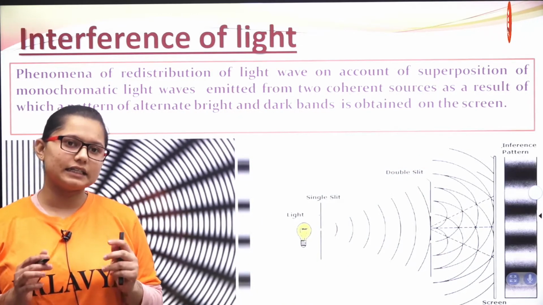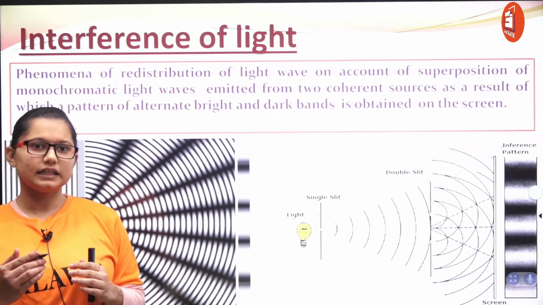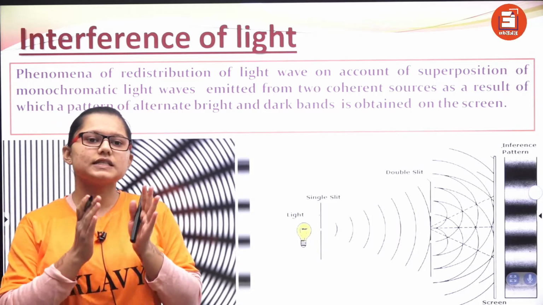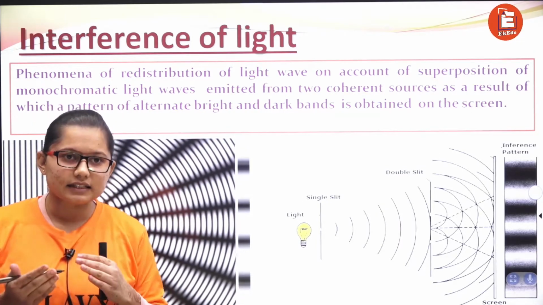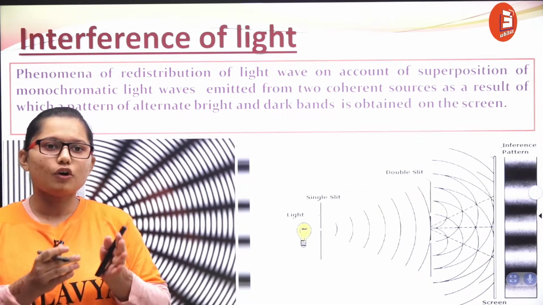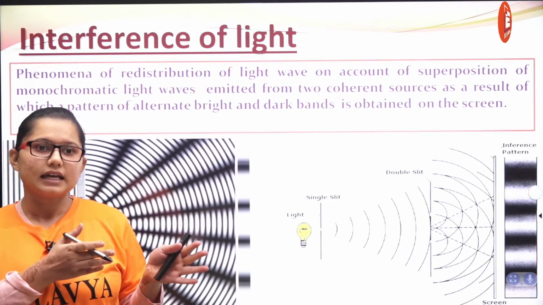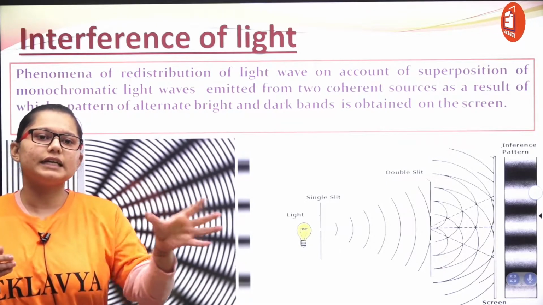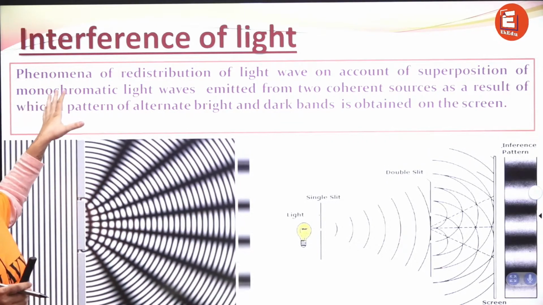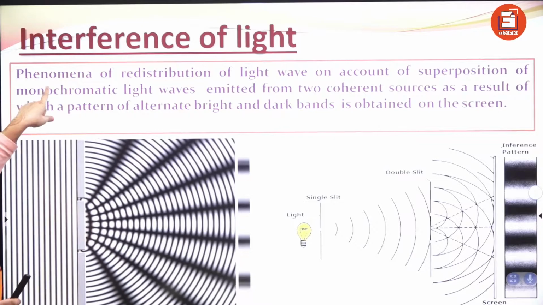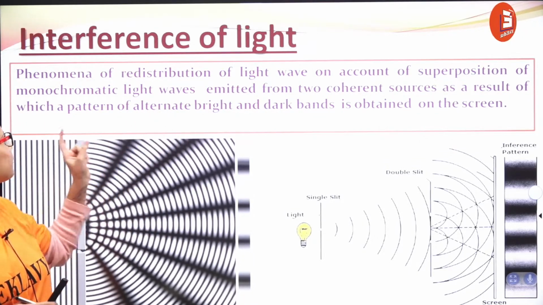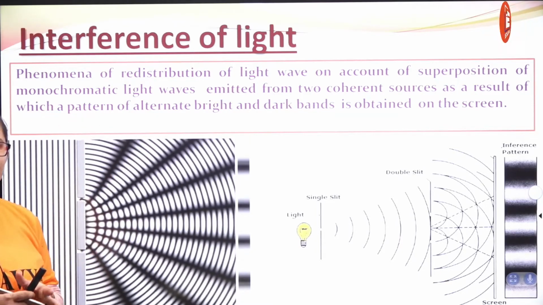What is basically interference? Interference is basically the superposition of waves, in such a way that the intensity, or we can say the amplitude, of the resulting wave that you are getting is completely different from the intensity or amplitude of the individual waves. Okay, so let's read it. And what does it lead to? See, it is a phenomenon of redistribution of light waves on account of superposition of monochromatic light waves.